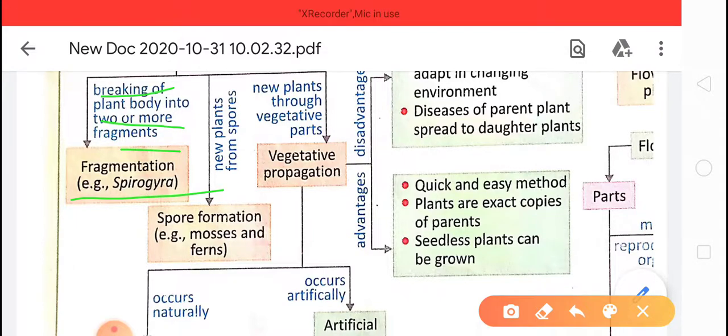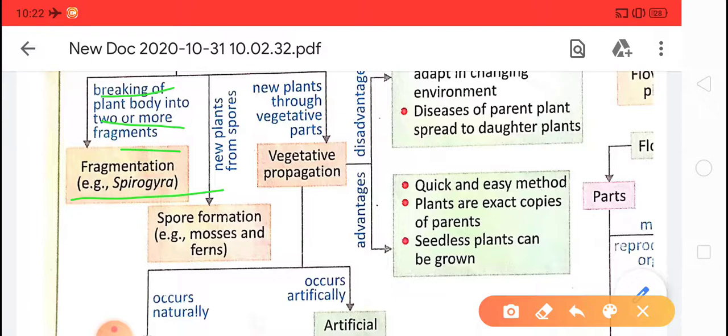Clear about spore formation, children? Examples are mosses and ferns. The two examples are mosses and ferns. Now the third method of asexual reproduction is vegetative propagation.